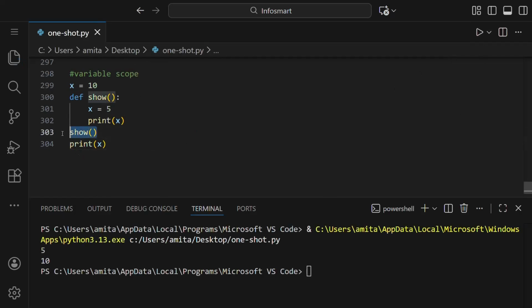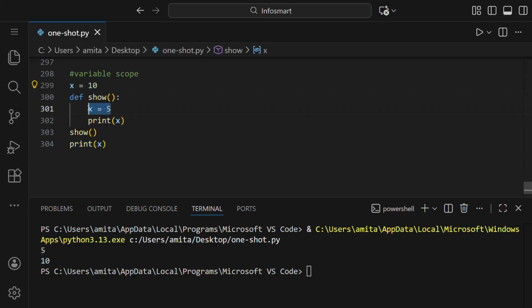When we called show, it went here, said x is 5, and then it said to print x, so 5 is printed. Now this is over. Now we come to this line, print x, and x right now is 10, so 10 is printed.